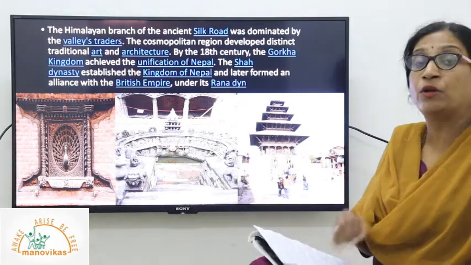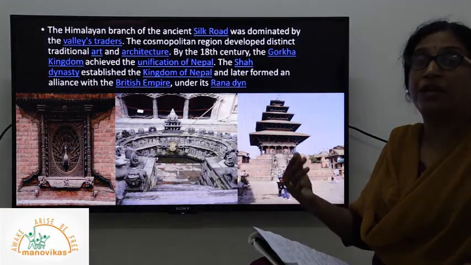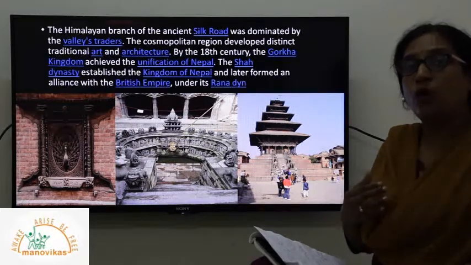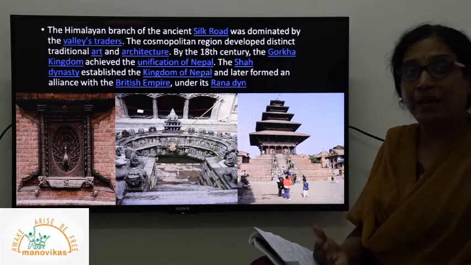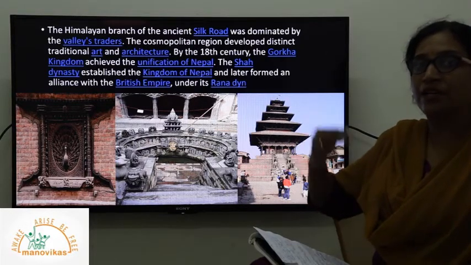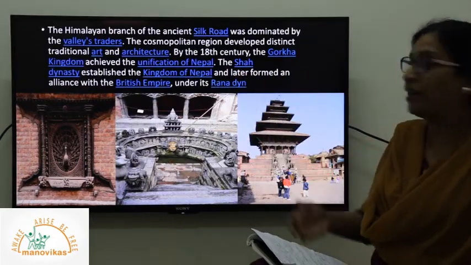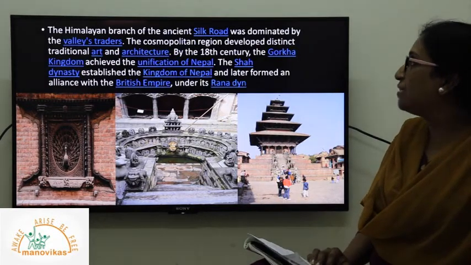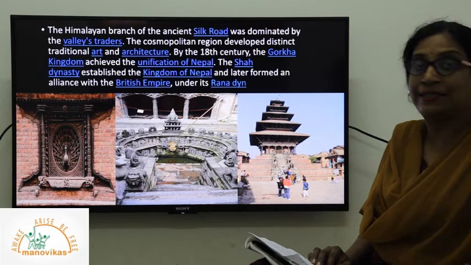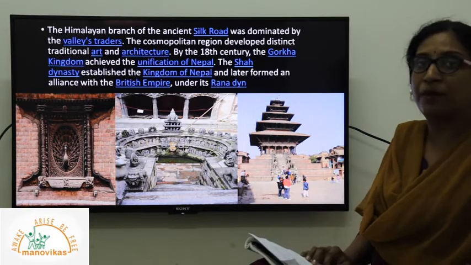Being part of the Himalayas, the Himalayan branch of the ancient Silk Road was dominated by the Valley's traders, because Nepalis usually were the traders. They moved across, especially from Tibet, to India, China, and neighboring countries, to do that trade. There were no proper routes during ancient times, so they constructed their own routes through the valley, and the major route which they followed for trading is called the Silk Road by the valley traders. And the cosmopolitan region developed distinct traditional art and architecture, as I said. You can see here the art and architecture of these ancient people from Nepal.